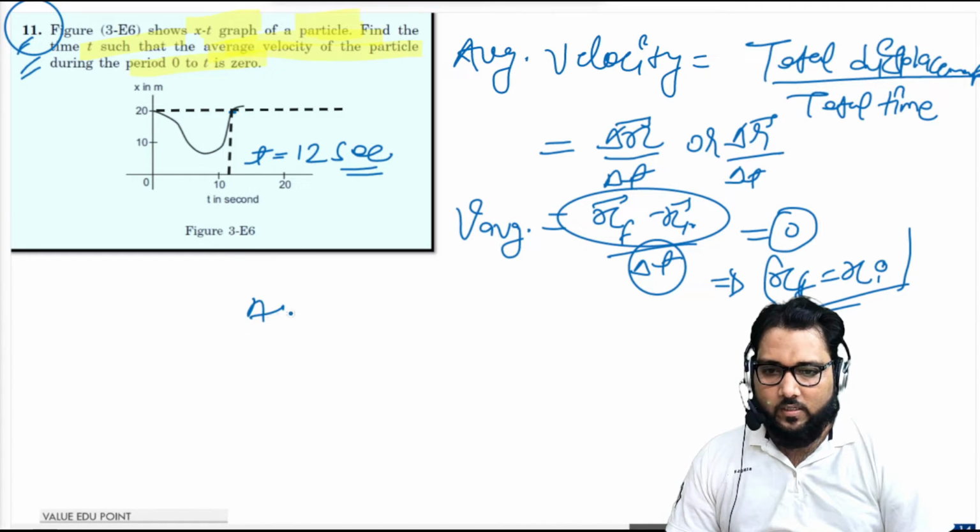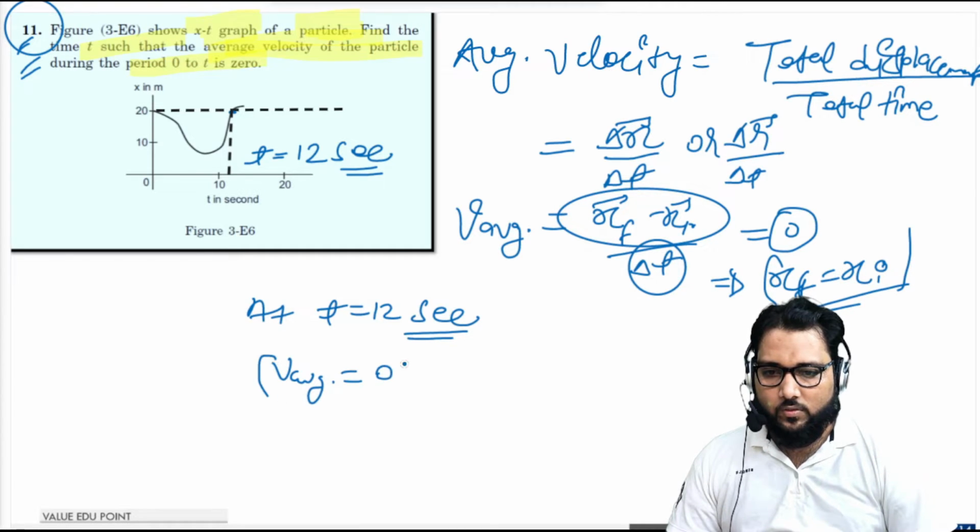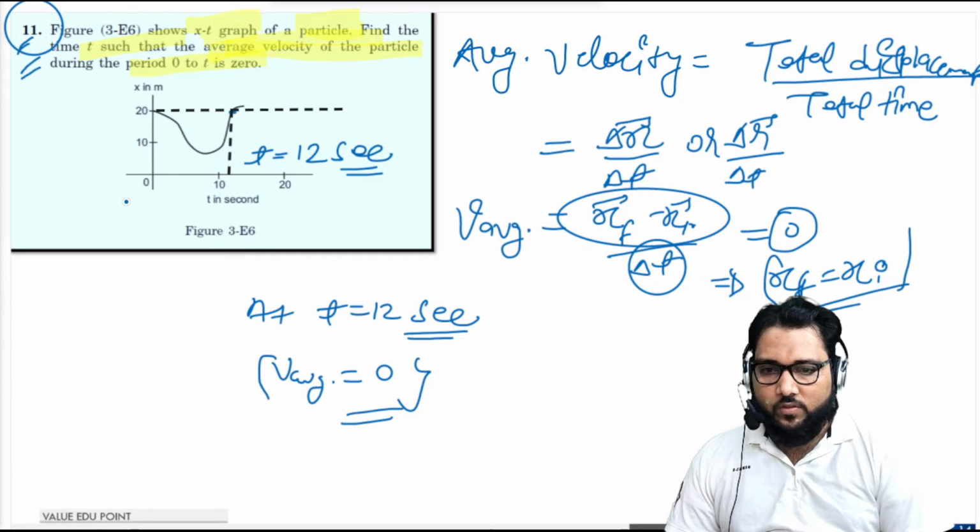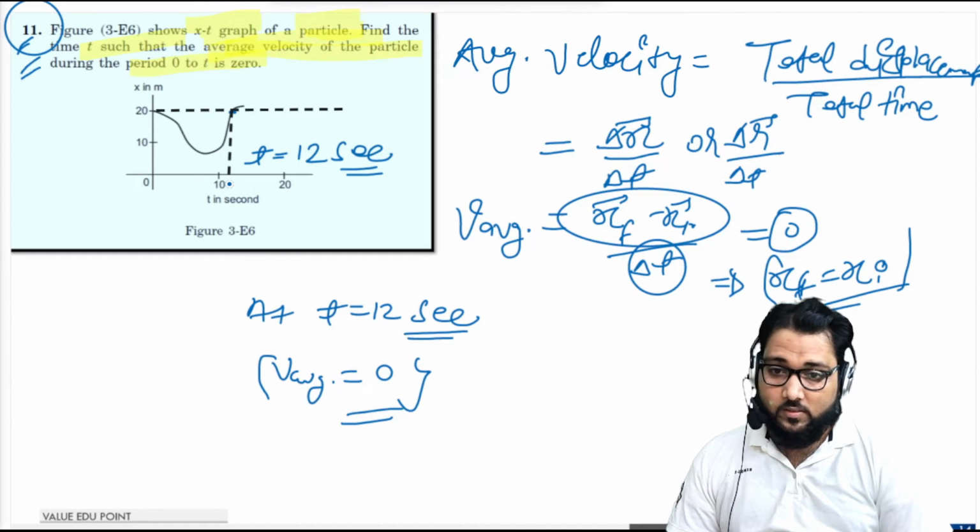So at t equals 12 seconds, the average velocity will be 0. From 0 to 12 seconds, the average velocity will be 0. Remember guys, that is very important.